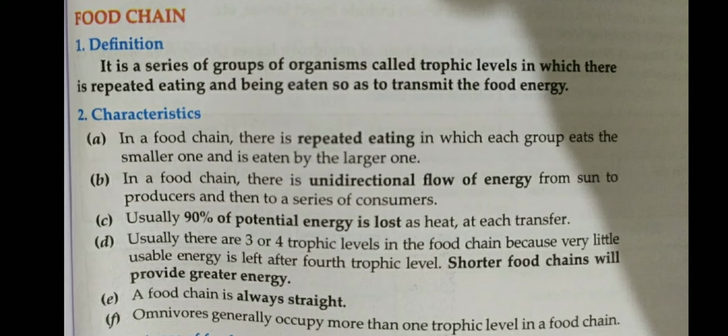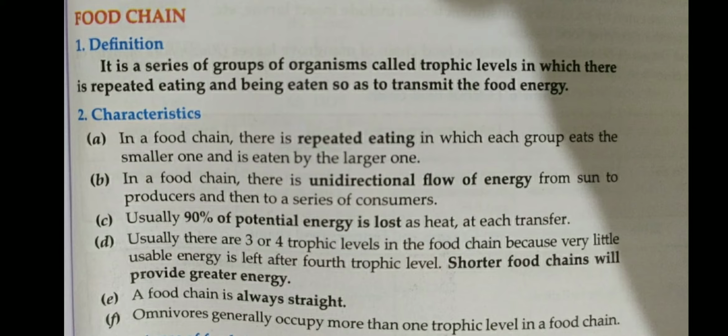It is a chain in which the transfer of the energy occurs from one organism to other organism in the ecosystem. We can also define it in simple words: it is a chain which indicates who eats whom. It means transfer of energy from one trophic level to other trophic level. Each food chain has some basic characteristics.